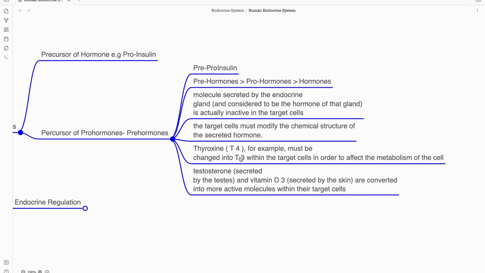Hope this is clear. The next is about testosterone, which is secreted by the testes, and vitamin D3, which is secreted by the skin.